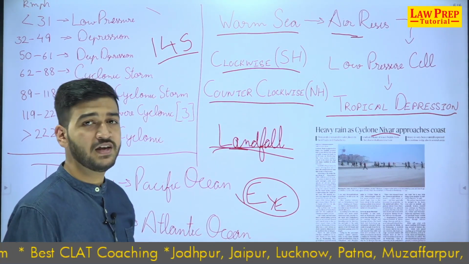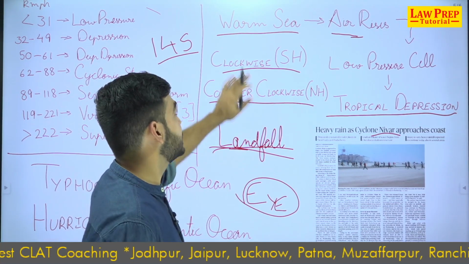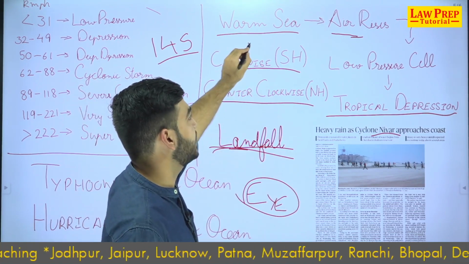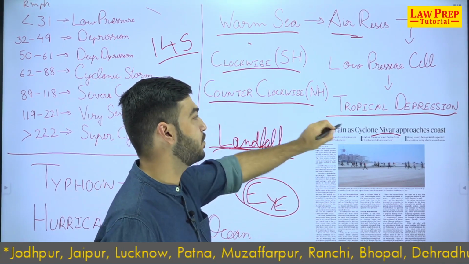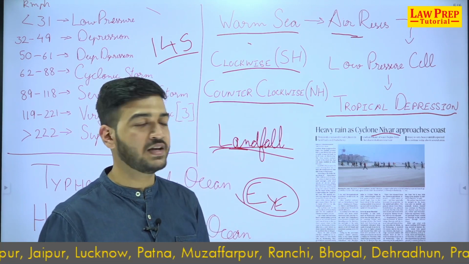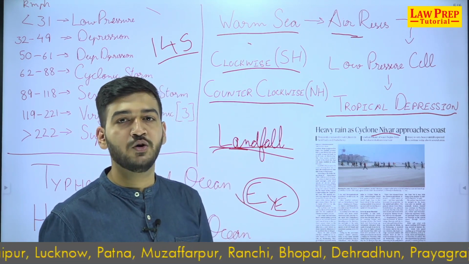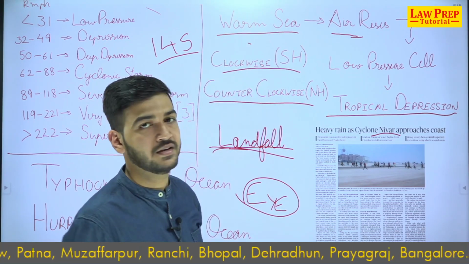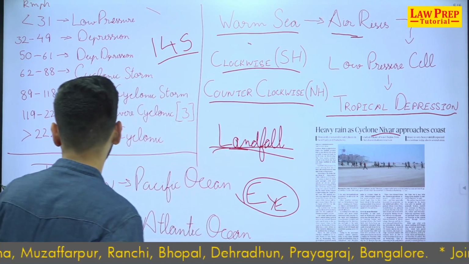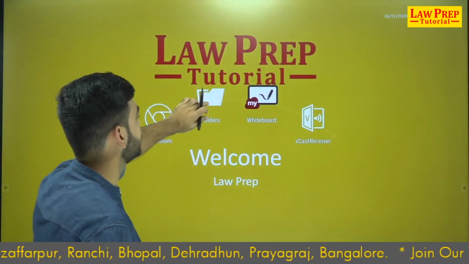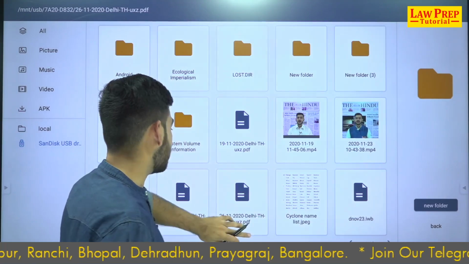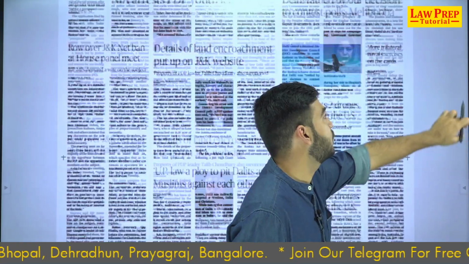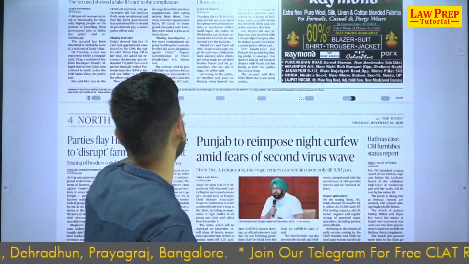Why is this happening? Why are we having more and more cyclones in India? It is because of climate change. The earth is heating up, so the seas are heating up. When seas are heating up, there are more tropical cyclones happening. When more cyclones are happening, there is more destruction on the landmass. So this is an entire cycle that is happening now. And there was national news today, which we didn't cover, which is a highlight of why there is more and more climate change happening, or what are the other consequences of climate change.